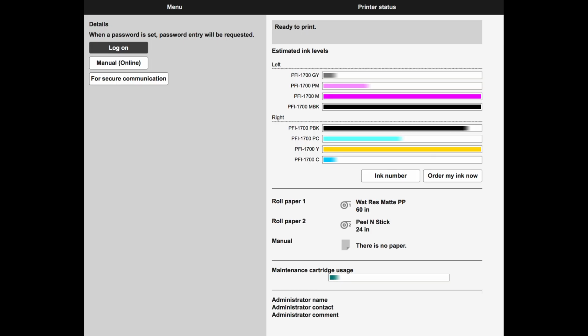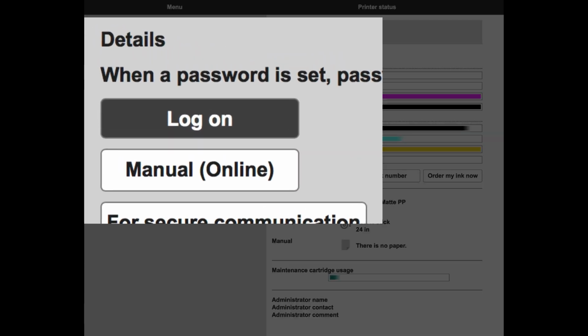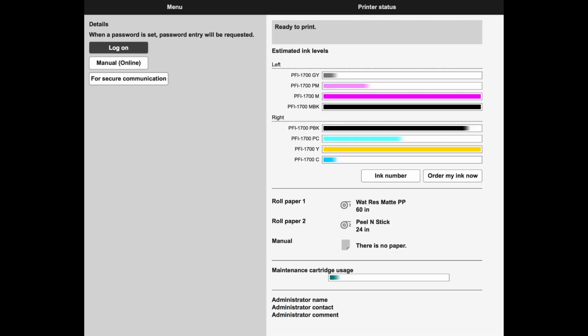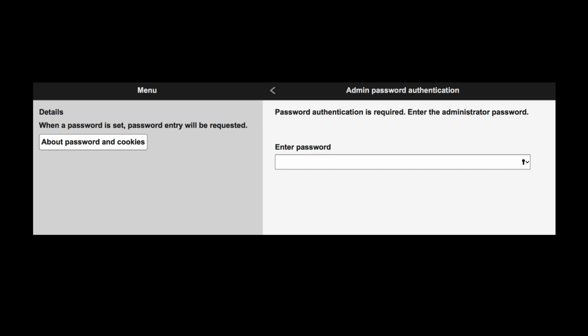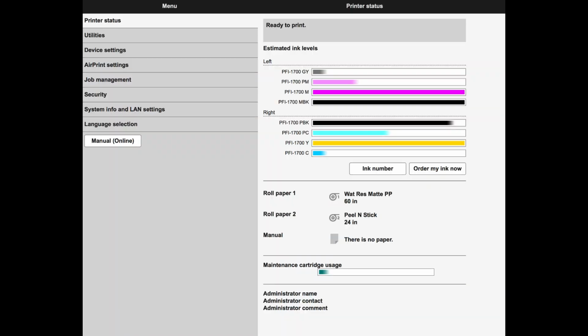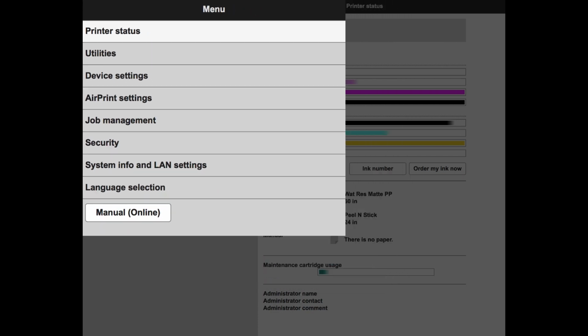Once you're there, you'll click the Log On button in the top left-hand corner. The password to log in will be the serial number for the printer. Once you've logged in, you'll see a much more in-depth menu on the left-hand side.